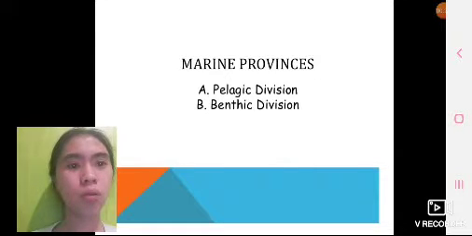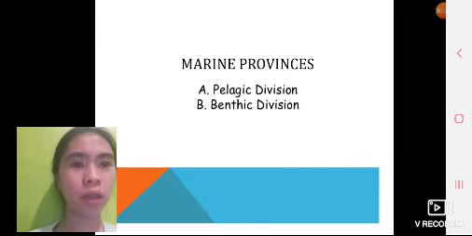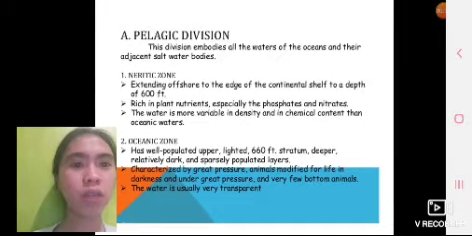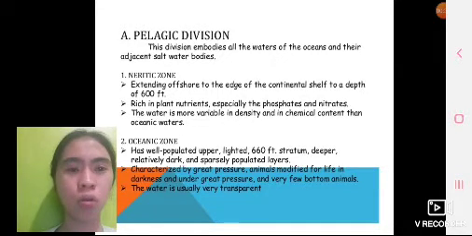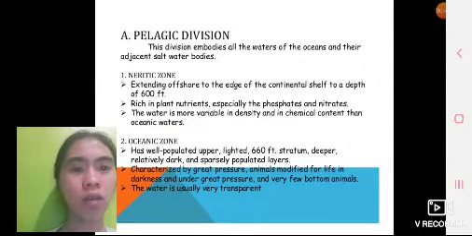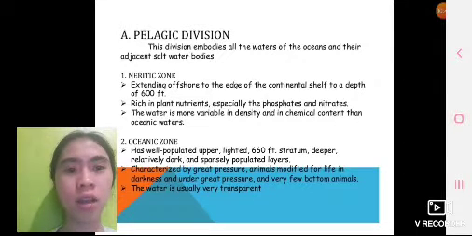There are two marine provinces: A. Pelagic division and B. Benthic division. The pelagic division embodies all the waters of the ocean and their adjacent saltwater bodies: the neritic zone and the oceanic zone. The neritic zone extends offshore to the edge of the continental shelf, to a depth of 600 feet.